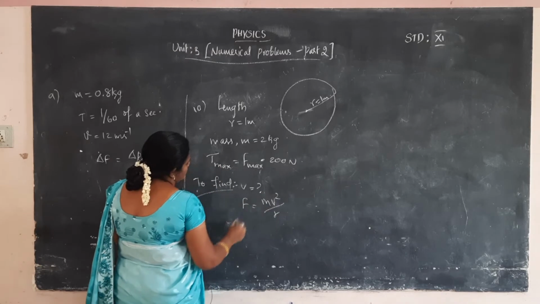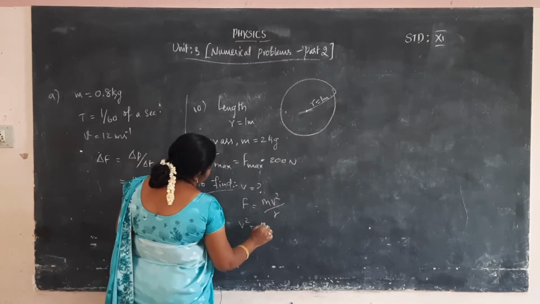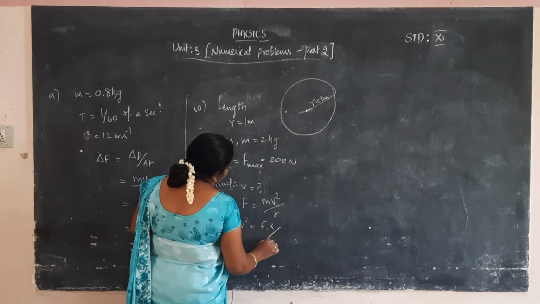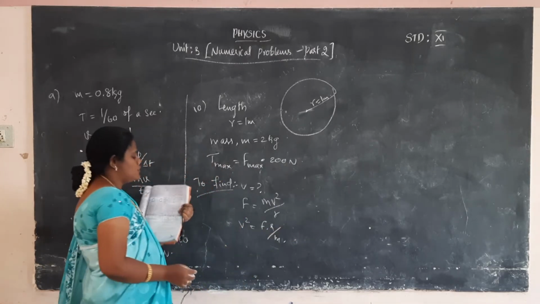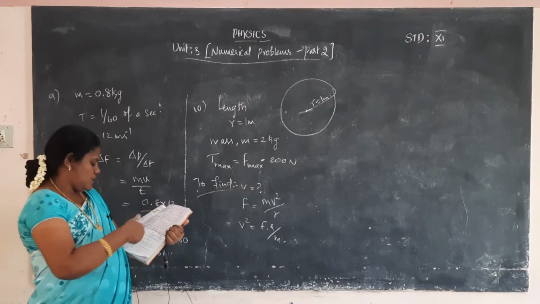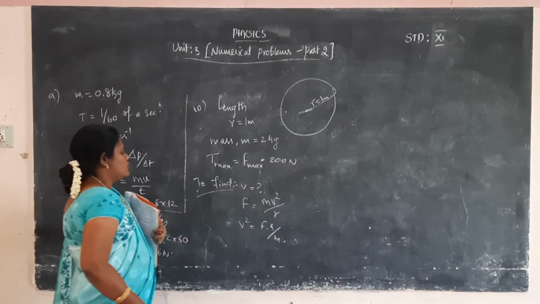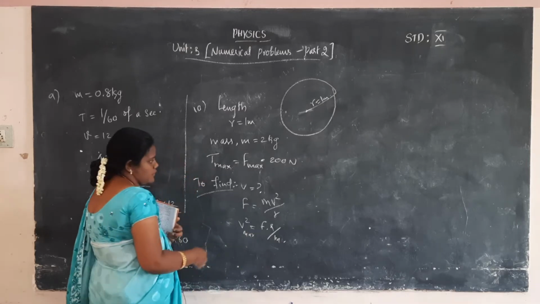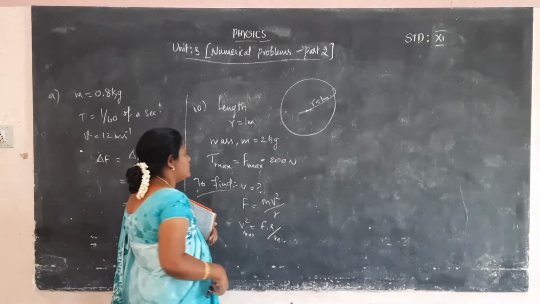We want V. So V square is equal to F into R by M. Substitute the force value, substitute the R value, and easily calculate the V value. So the question is the maximum speed V.